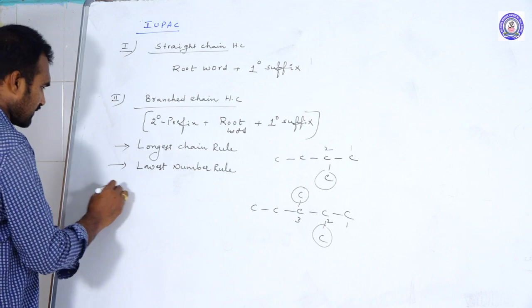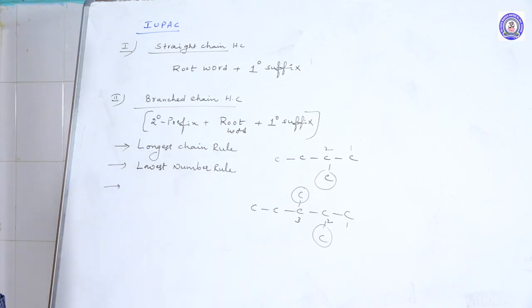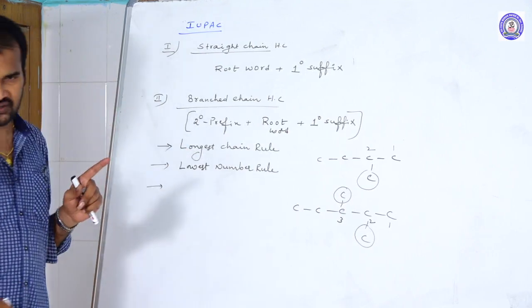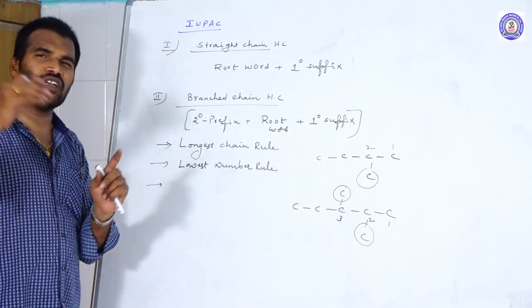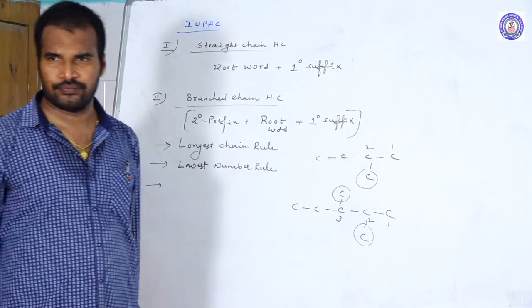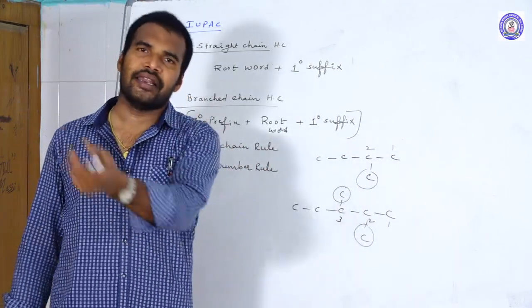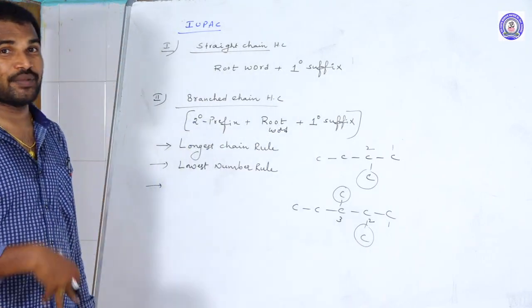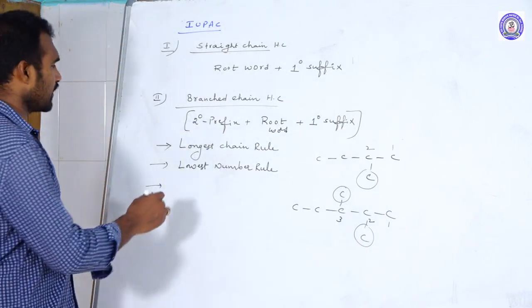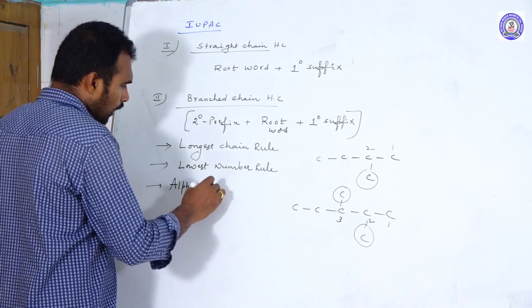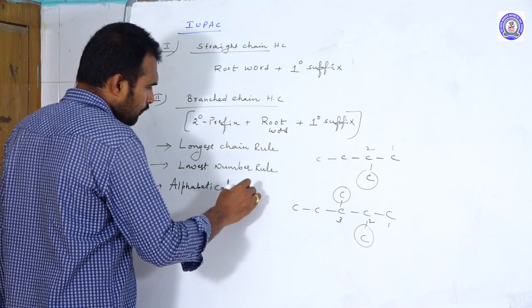After successfully numbering, we name the compound starting with the prefixes. If there is only one substituent, no problem; we start with that name and end with the suffix. But if there are many substituents, we follow alphabetical order. The substituent coming first alphabetically is mentioned first, followed by its position number, then the next substituent, and so on in alphabetical order.